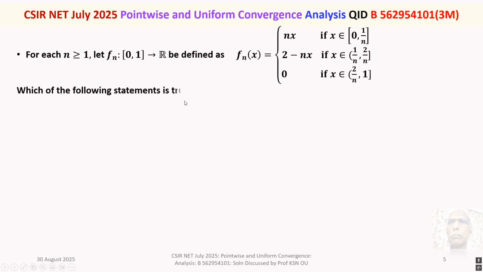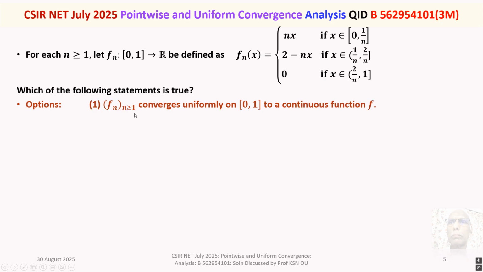Which of the following statements is true? We are given 4 options. Option 1. The sequence Fn, n greater than or equal to 1, converges uniformly on the closed interval 0, 1 to a continuous function f. Option 2. The sequence Fn converges pointwise on the closed interval 0, 1 to a discontinuous function f.